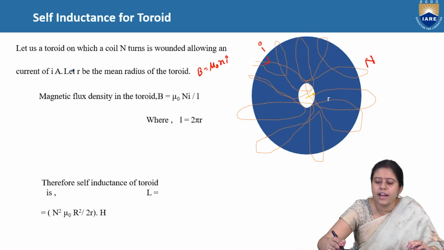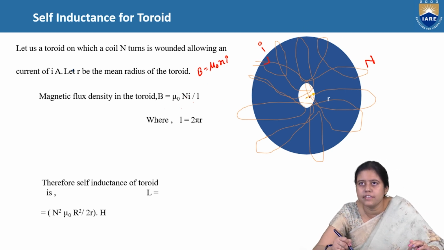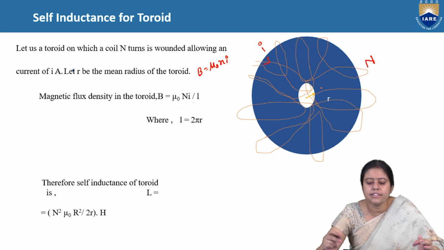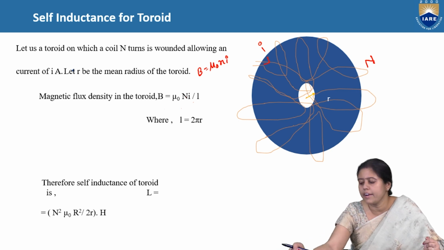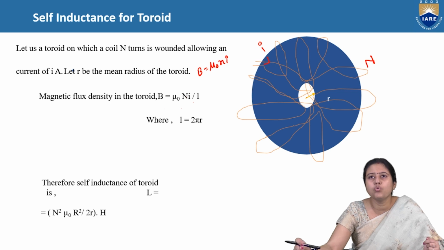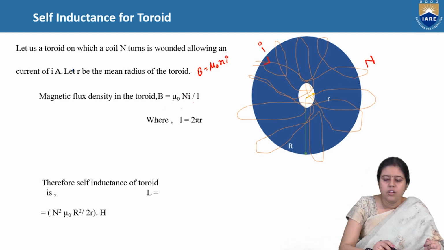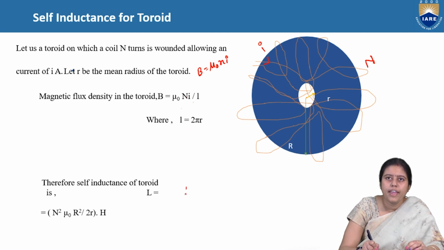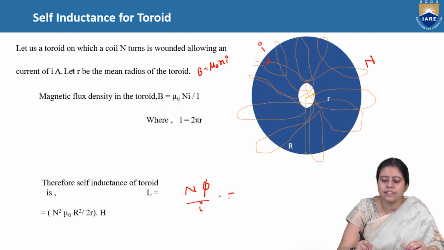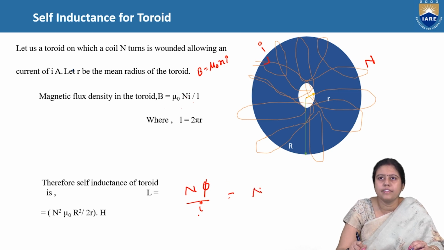What is L for a circle? If you can see this yellow one, it is the radius. If the radius is R, then we can write length is equal to 2 pi R. So what is the inductance? Inductance is L is equal to N phi by I, and what is phi? Phi is nothing but N into B into A.